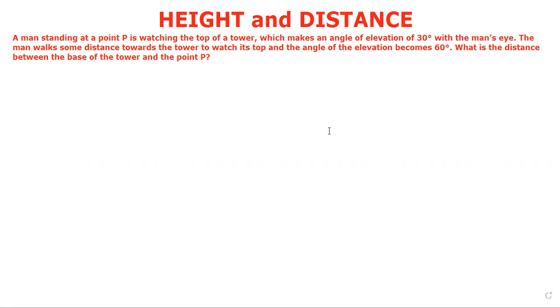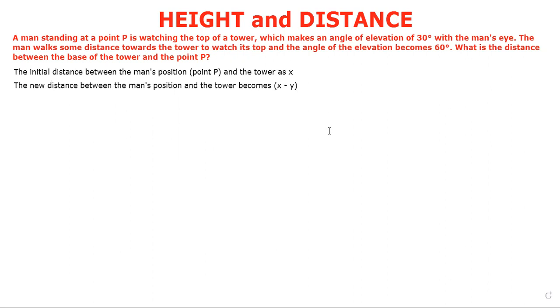Answer is, let's denote the initial distance between the man's position, point P, and the tower as x. After the man walks some distance towards the tower, let's say he walks a distance y. And the new distance between the man's position and the tower becomes x minus y.